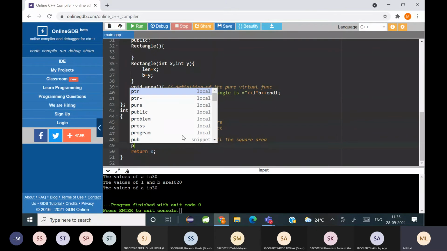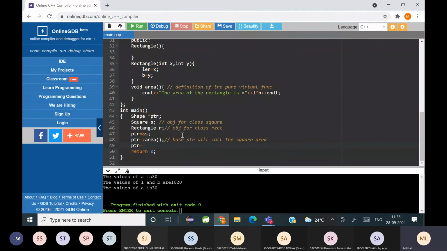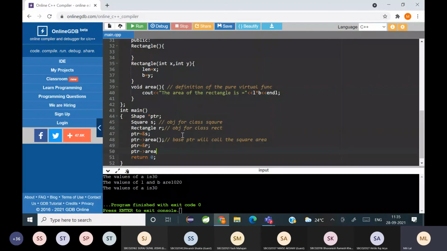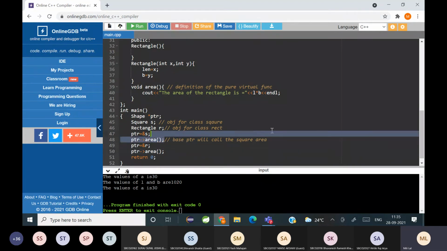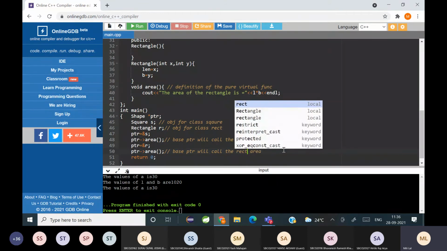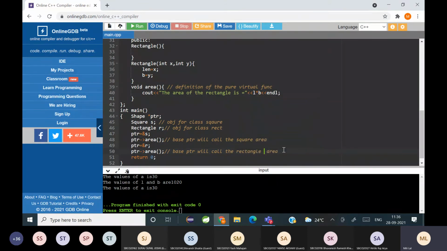Similarly, if I write pointer equal to address of R and I write pointer area, which area will it call now? Rectangle. Yeah. So this is how an abstract class behaves like an interface. Now you can see the syntax is the same. Only the thing it will call will change as per the address it is getting assigned to.